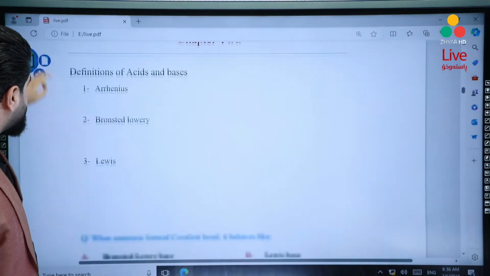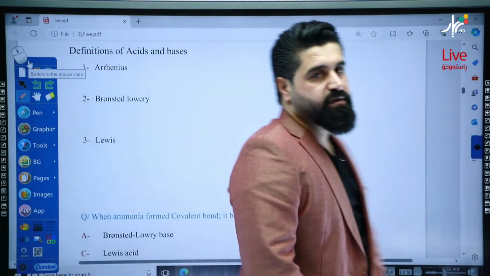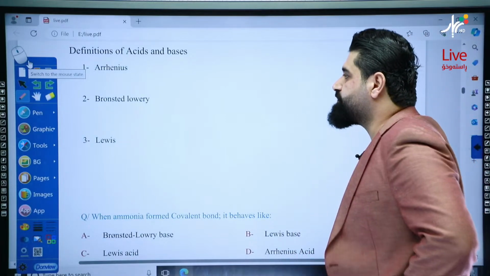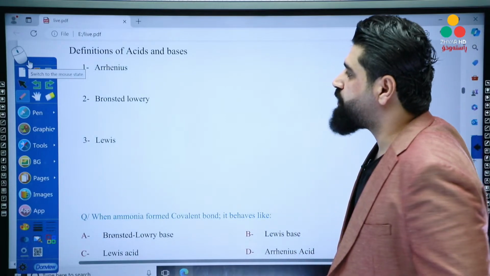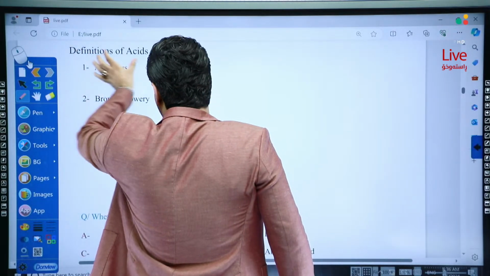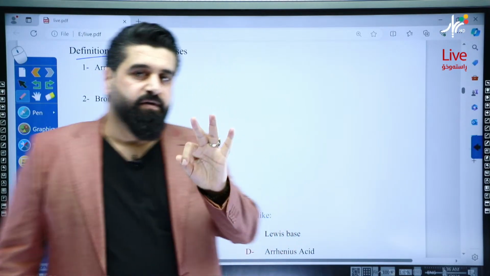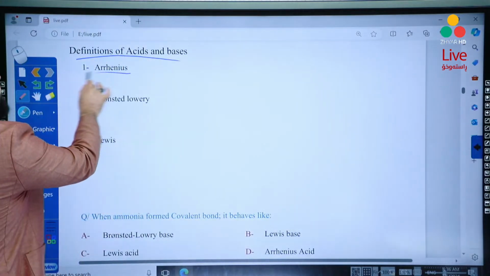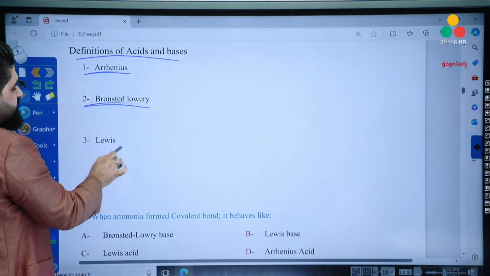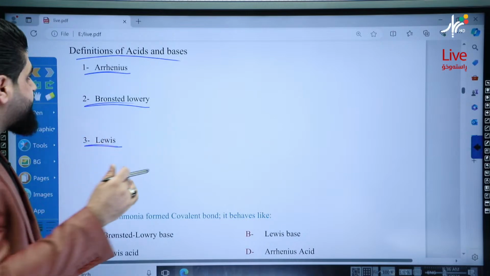Now chapter 2. In chapter 2 we will study some important things about acids and bases without mathematical problems. An important topic is the definitions of acids and bases. As you know, there are three theories for acids and bases: Arrhenius, Brønsted-Lowry, and Lewis. Let's talk about their principles.